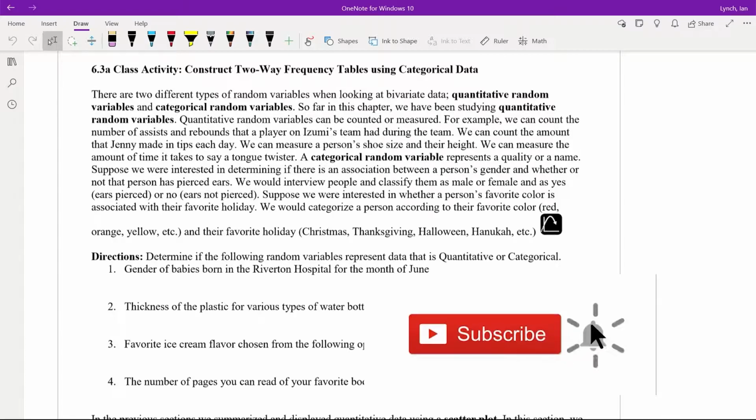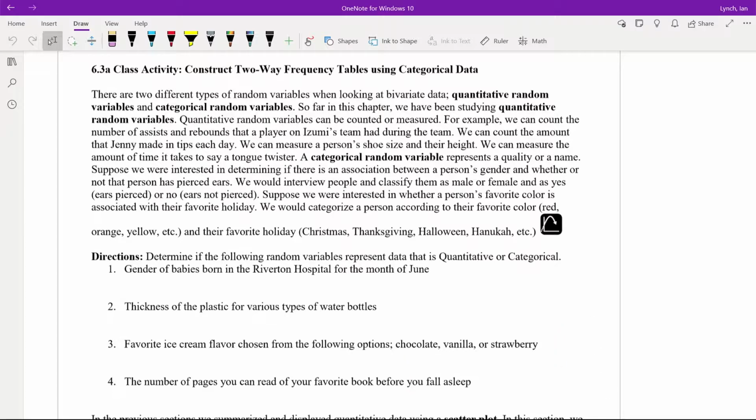Today, two-way frequency tables, categorical data. So, we've been using basically quantitative data recently and quantitative variables. Now, a quantitative variable can be counted or measured, like the number of assists and rebounds, the amount of money made in tips, shoe size, height, things that we can measure. And a categorical variable represents a quality or a name.